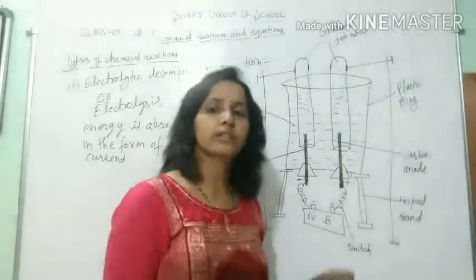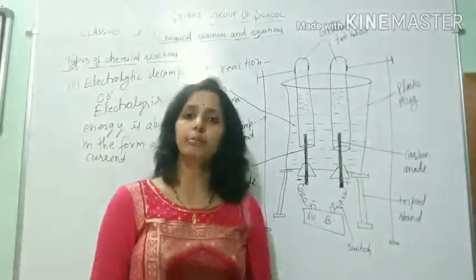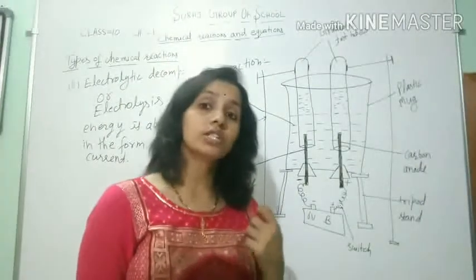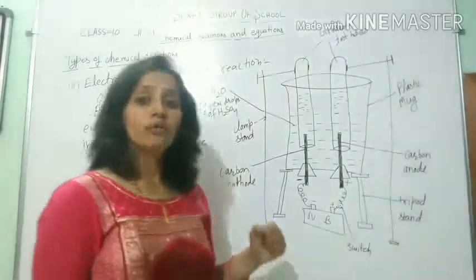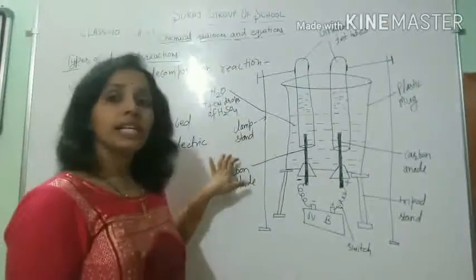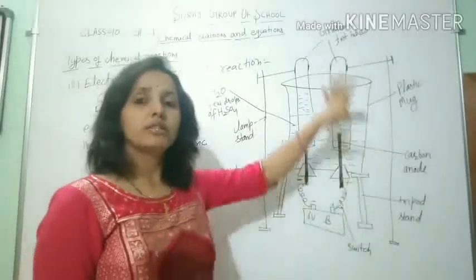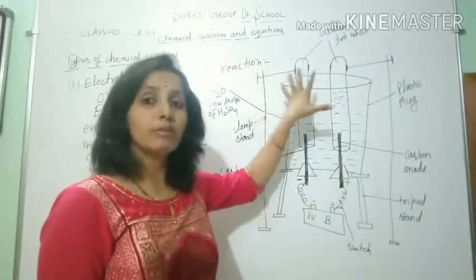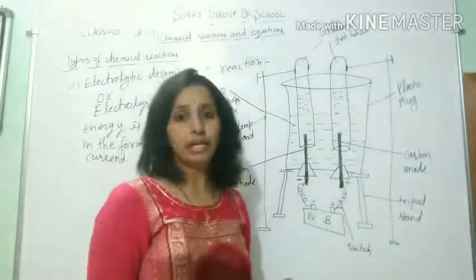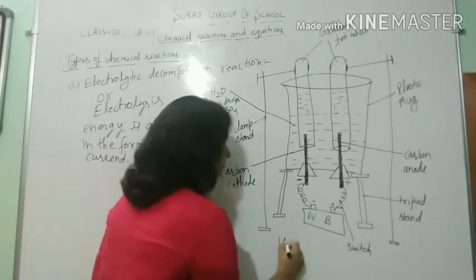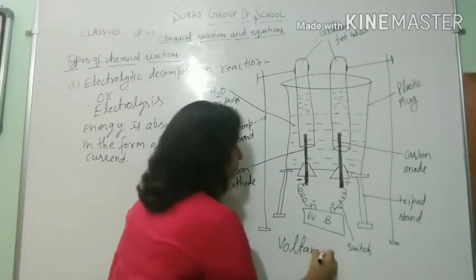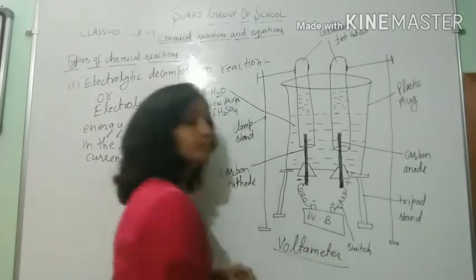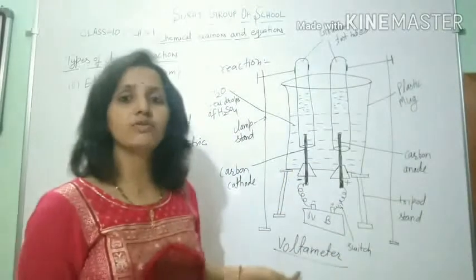This type of reaction is known as electrolytic decomposition reaction, or it is also known as electrolysis. For this reaction, we take this type of apparatus, which is commonly known as voltameter. This whole apparatus is known as voltameter.